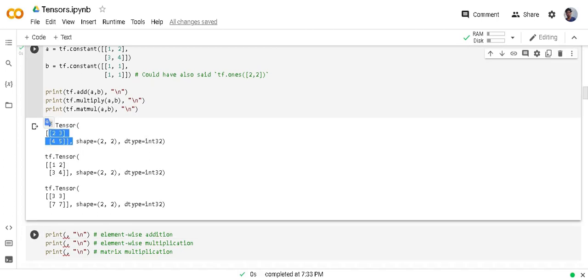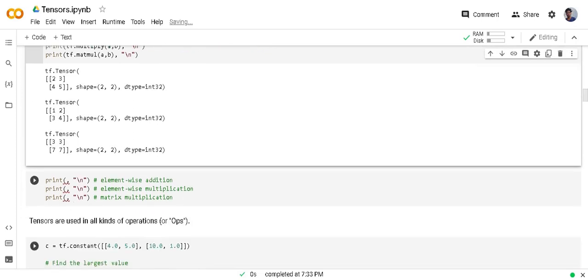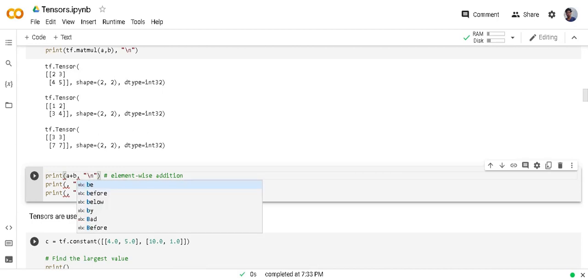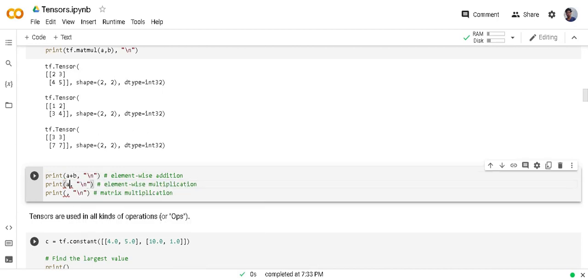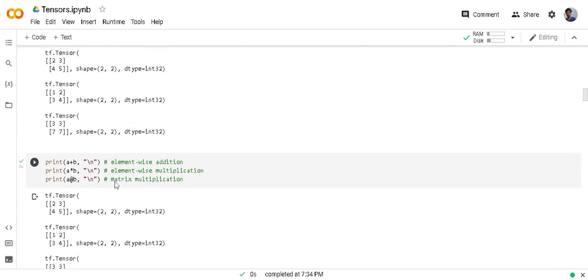First one is after adding, second is multiply element wise, and third one is matrix multiplication. You can check it also, and you can do it also by Python operands, like A plus B will do tensor addition. A multiply B will do element wise multiplication, and A at B does matrix multiplication. Here you can see the results are the same.